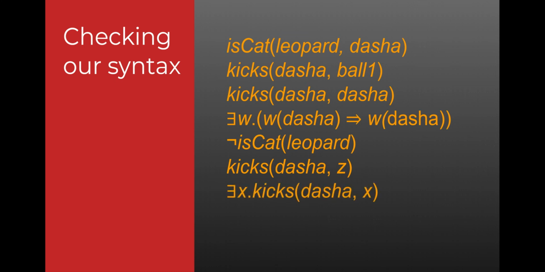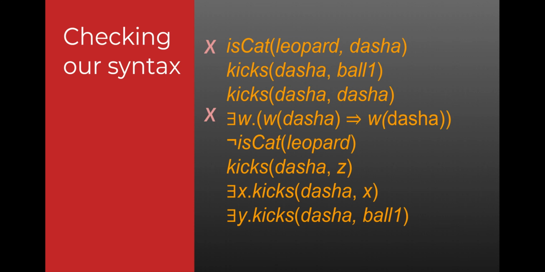If we say there exists an X such that kicks Dasha X, that looks good to me. We'll check in a second, but I'm pretty sure, yeah, kicks is a binary relation, and X is functioning as if it were an object. So yeah, that looks good to me. And also, if we don't use the variable y in the logical sentence, that doesn't remove its syntactic meaning. It makes it kind of annoying in terms of what does this mean, but it's still syntactically correct.